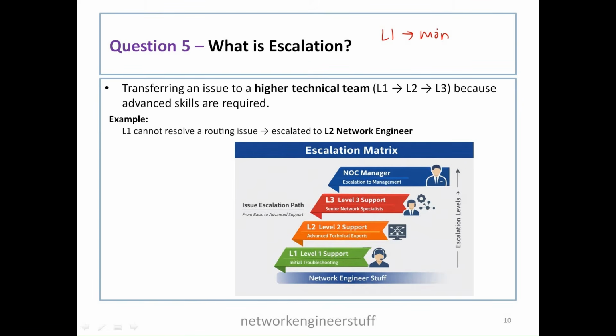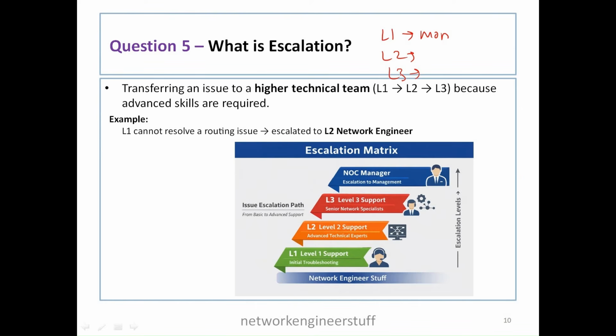Here the guys will be freshers or very less experienced people in the L1 team. The L2 team will be those guys with mid-level experience, and they will be very expert in routing and switching, security, and so on. They will be very well aware of the network and the troubleshooting. L3 support team will be those guys who are very senior, who are specialized in the network, who know the design, who have the capability of doing the designing part of the network. So such people will be in the L3 team. So there are various kinds of supports, L1, L2, L3 support.